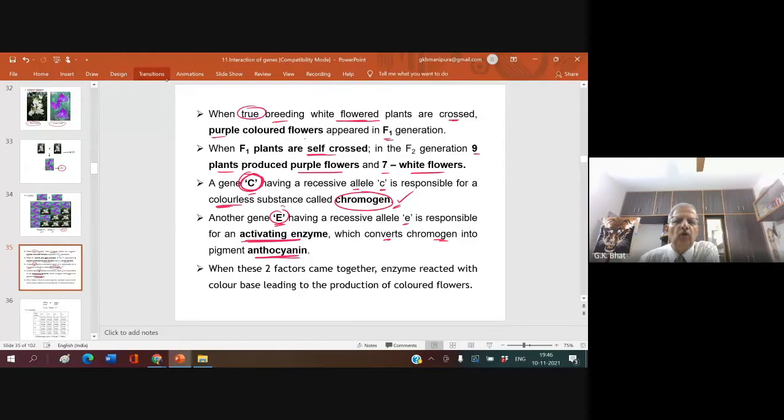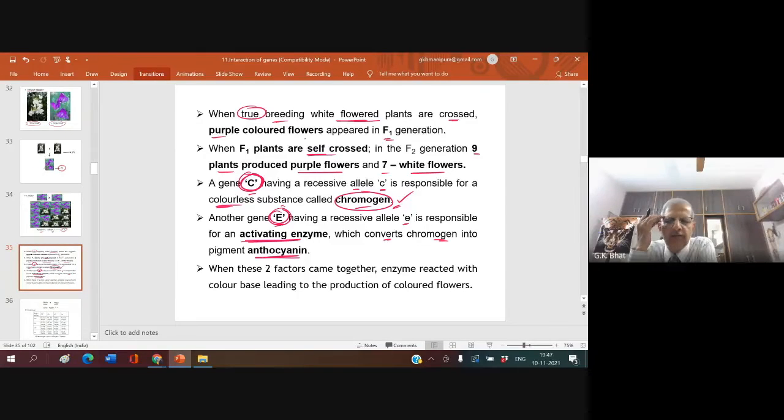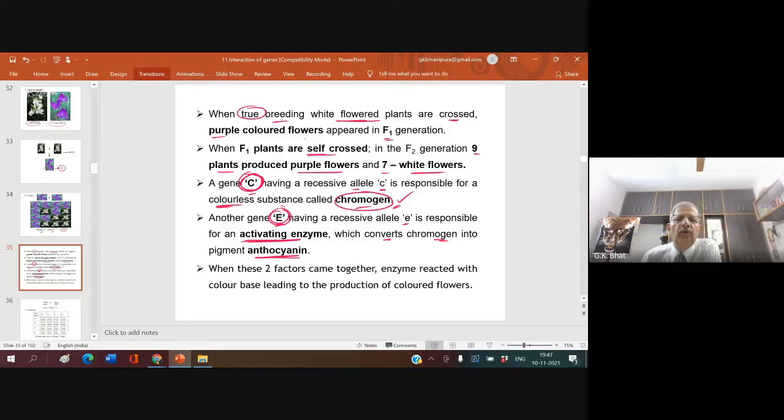Capital C is required to produce the coloring substance chromogen. Capital E is responsible to produce the enzyme which is required to convert chromogen into the colored pigment anthocyanin. Understood? Understood, Janani? Yes, sir. Siddesh? Yes, sir. Now, these two genes are required.